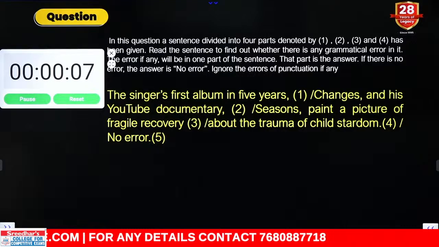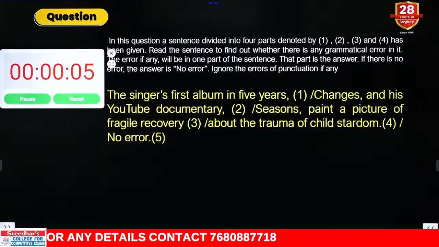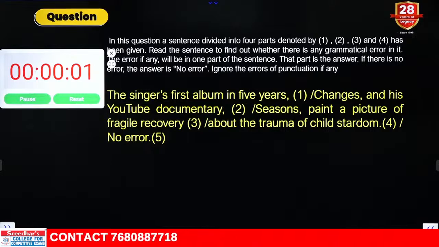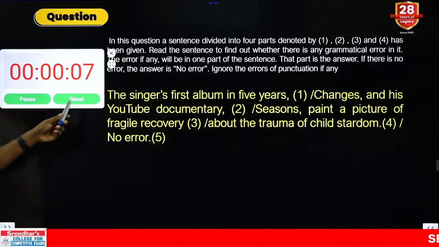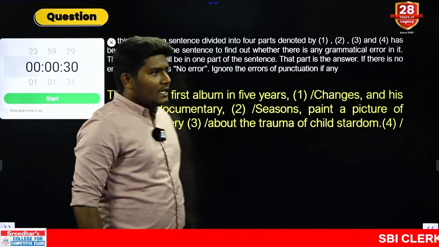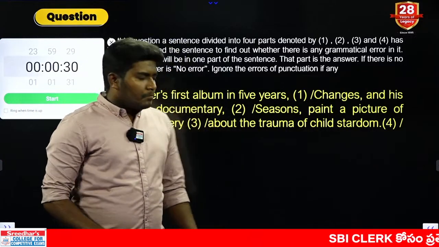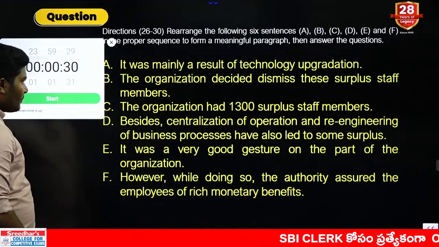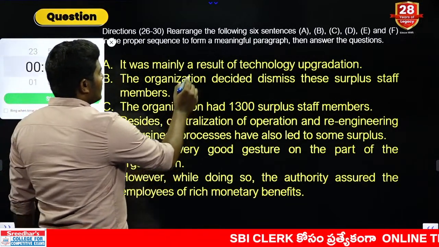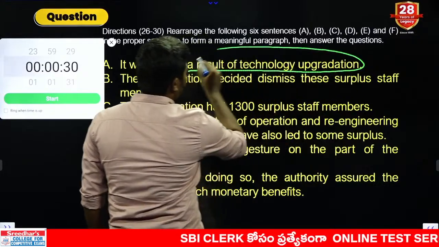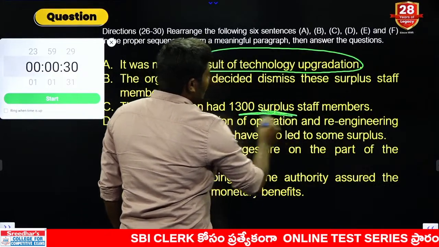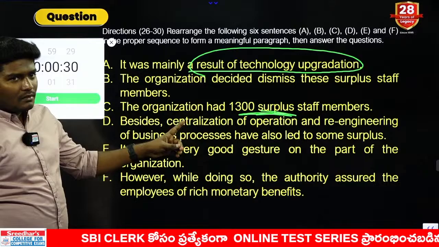Remaining students can answer it. Meanwhile, I have some comments here, I am replying to them. It cannot be AB because in A, as you can see, let me display the question. Here they are clearly discussing the reason for this surplus, the reason for this surplus number.